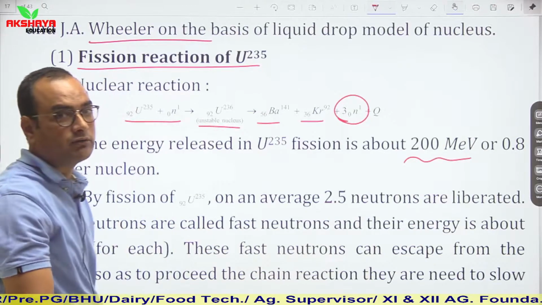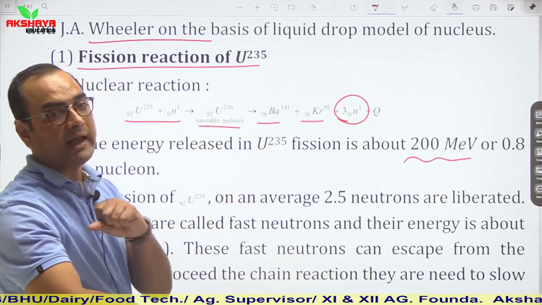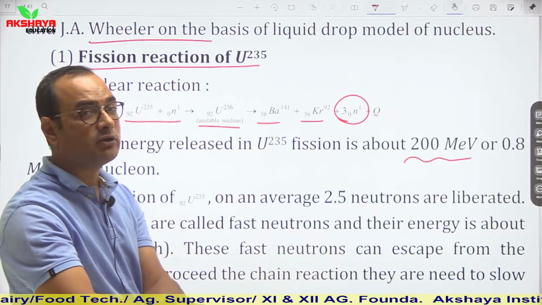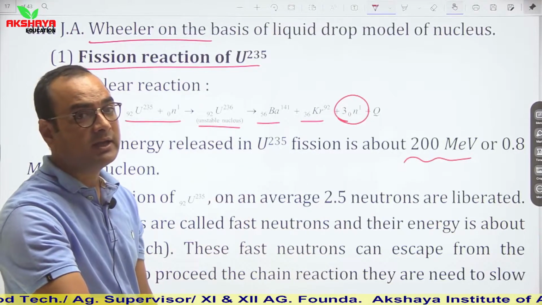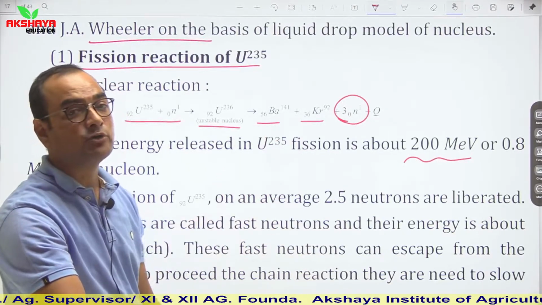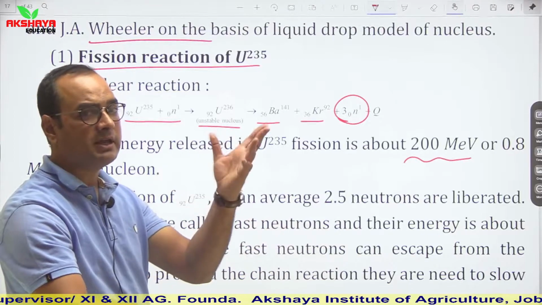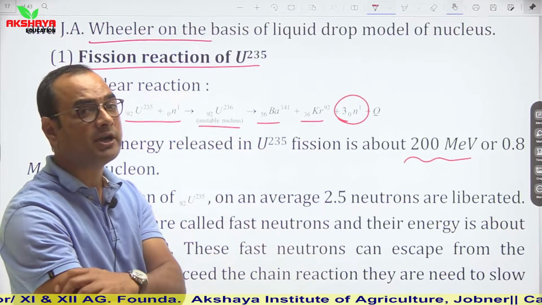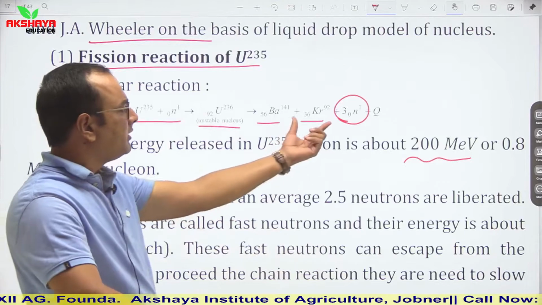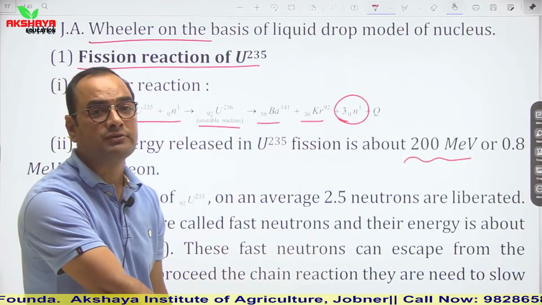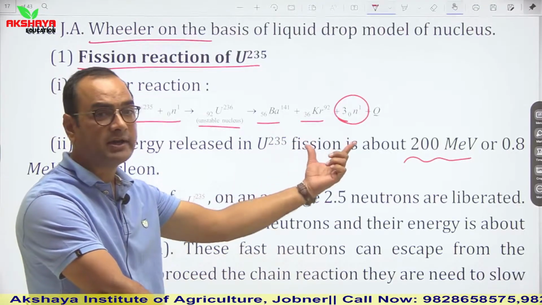So if energetic neutrons are bombarded on uranium-235, then it splits into barium and krypton, and it may be other middleweight nuclei also. But it will release three neutrons and some amount of energy.